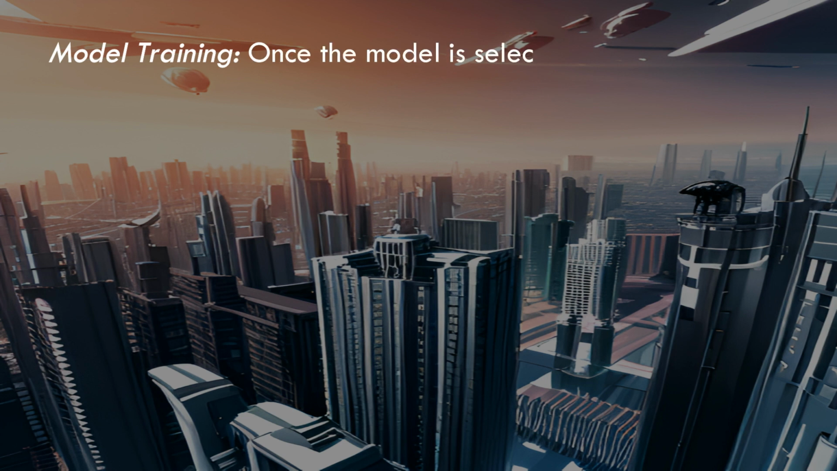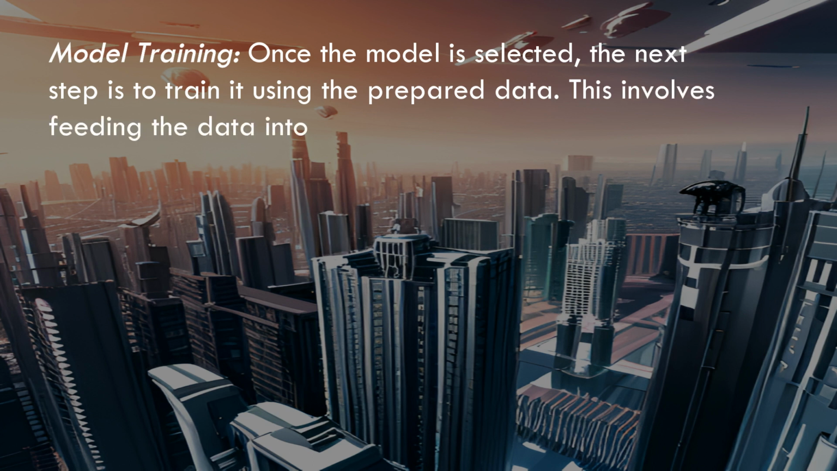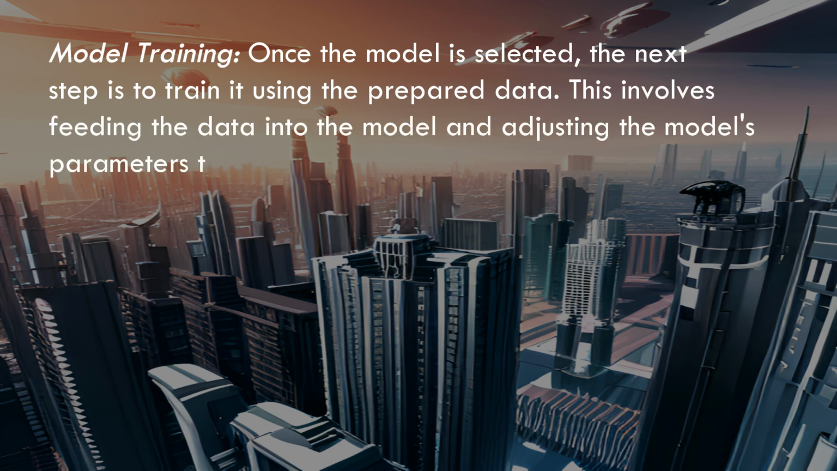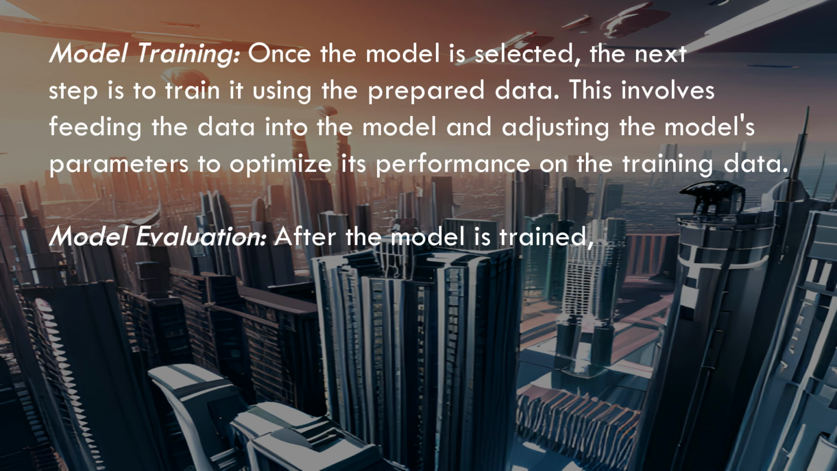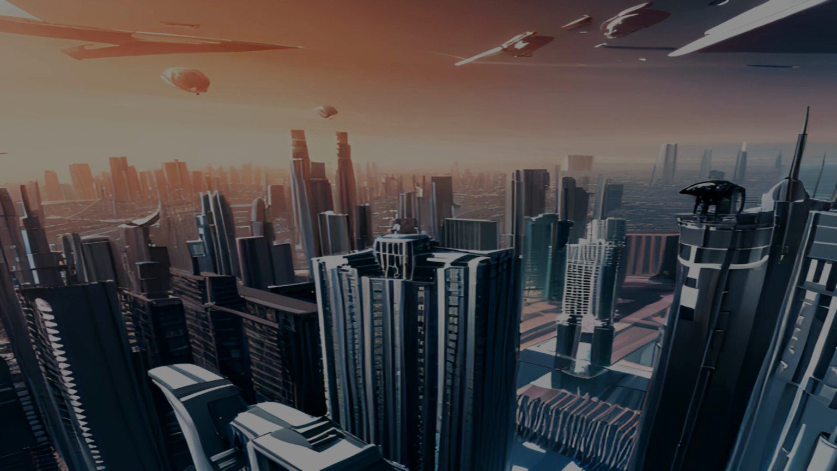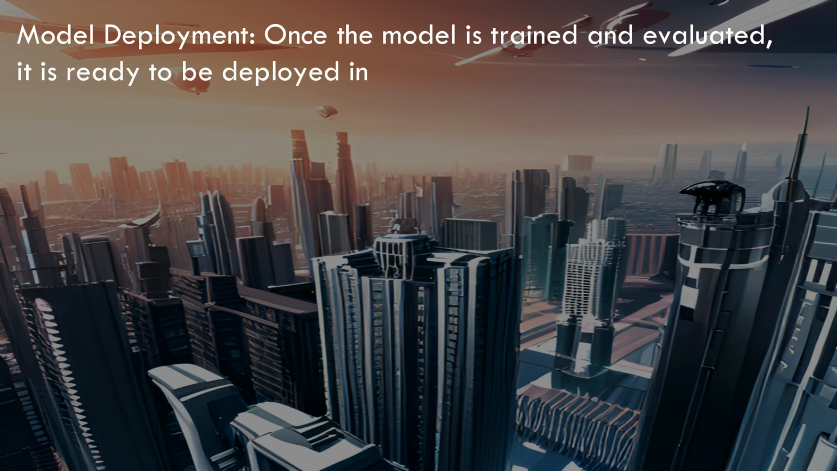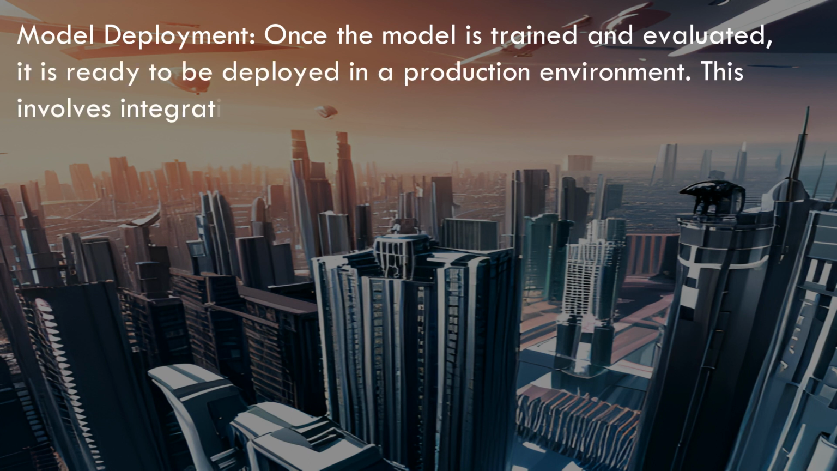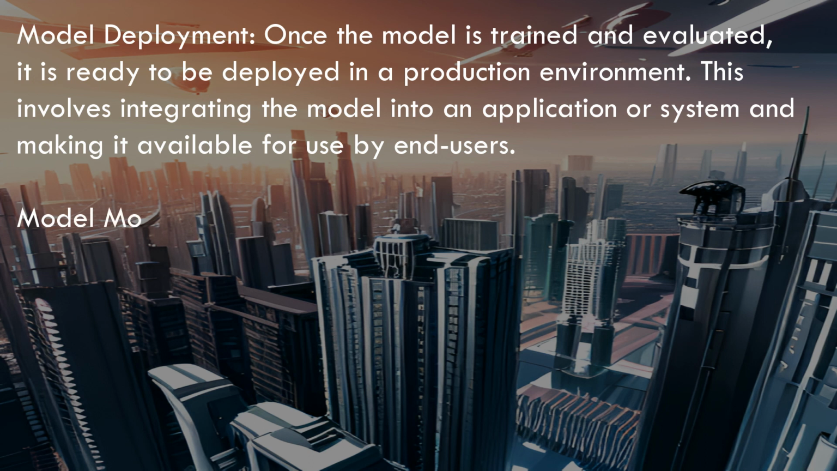Model training. Once the model is selected, the next step is to train it using the prepared data. This involves feeding the data into the model and adjusting the model's parameters to optimize its performance on the training data. Model evaluation. After the model is trained, it is evaluated to assess its performance on new, unseen data. This involves using a validation dataset to test the model's accuracy and other performance metrics. Model deployment. Once the model is trained and evaluated, it is ready to be deployed in a production environment. This involves integrating the model into an application or system and making it available for use by end users.